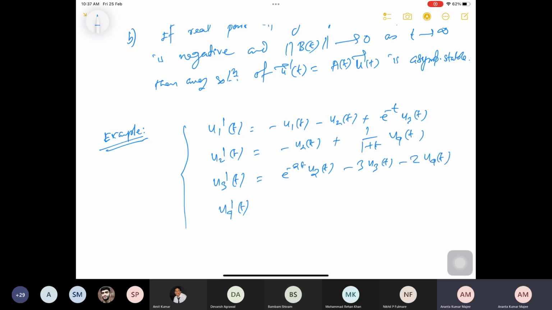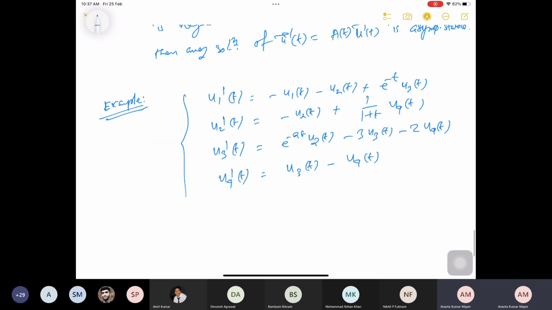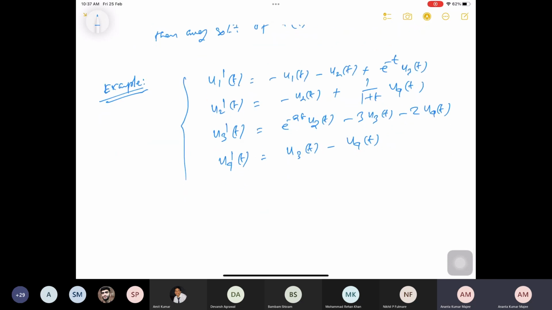And then u4'(t) is u3(t) minus u4(t). This is the linear system of equations.